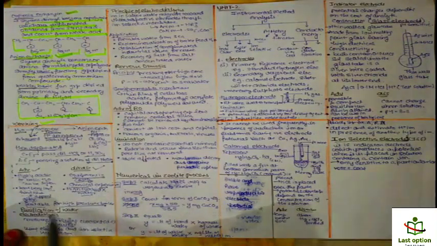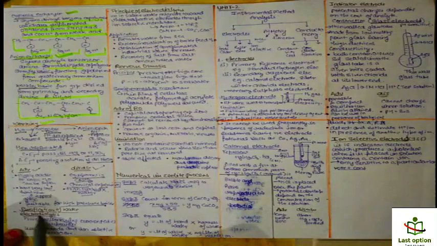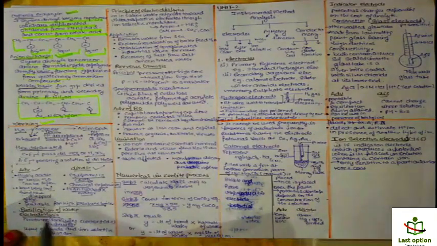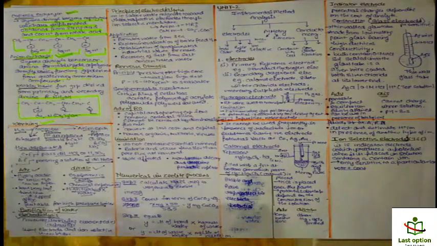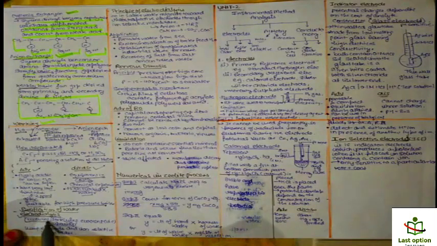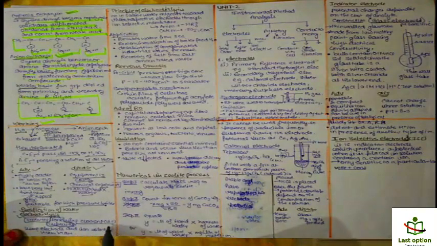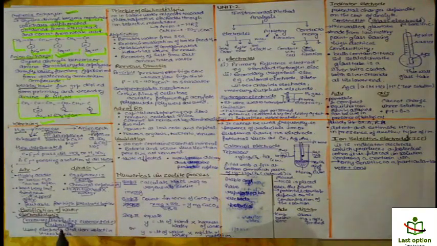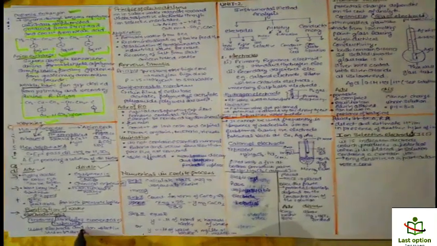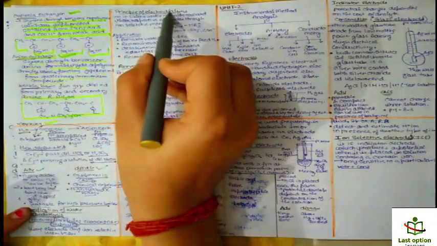Okay, so next is purification of water by electrodialysis, right? This is basically the next topic that we are going to cover. It is different from the boiler problems which had been covered. Here we are removing the ionic impurities using current. We are using DC current, which is direct current, to remove ionic impurities, using electrodes and ion selective membranes.